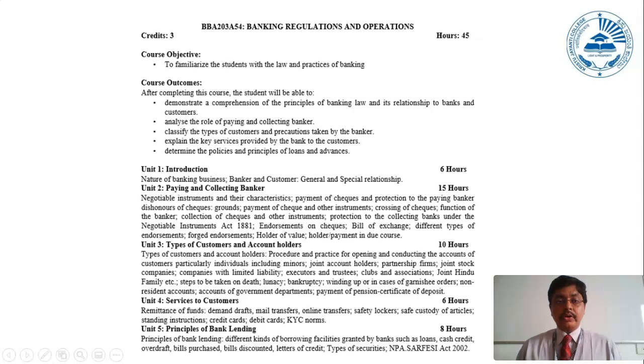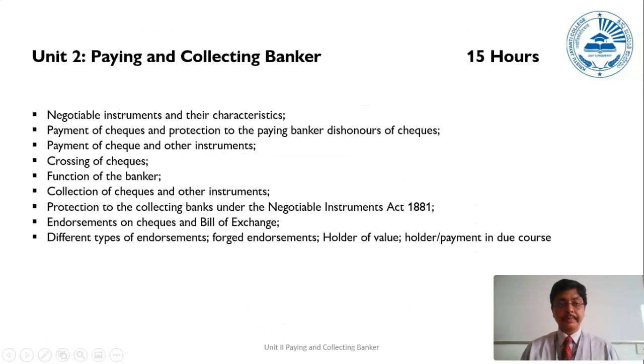In Unit 2 of the course Banking Regulations and Operations, we shall deal with the following topics: negotiable instruments and their characteristics, payment of checks and protection to the paying banker, dishonor of checks, payment of check and other instruments, crossing of checks, functions of banker, collection of checks and other instruments, protection to the collecting banker under the Negotiable Instruments Act 1881, endorsement of checks and bills of exchange, different types of endorsements, forged endorsements, holder for value, and holder in due course.